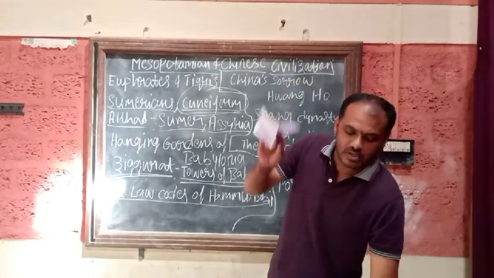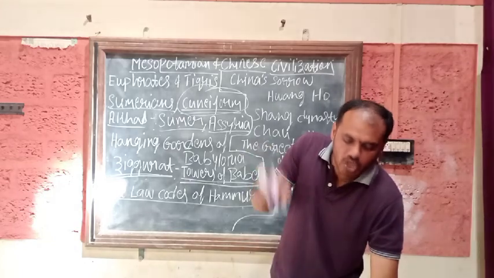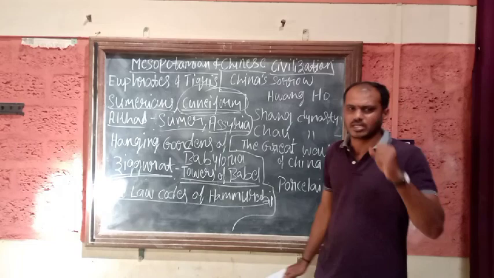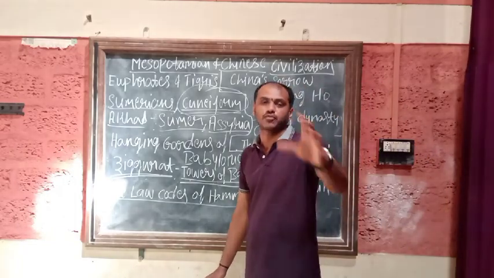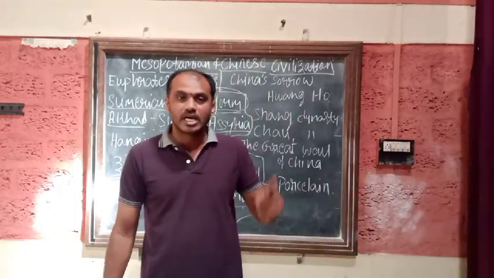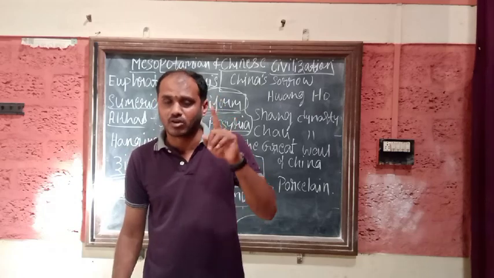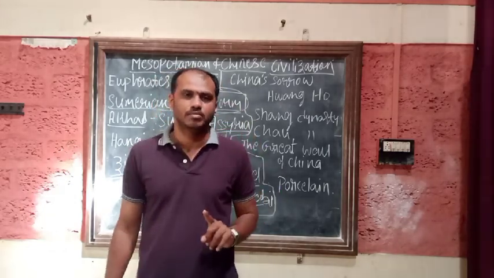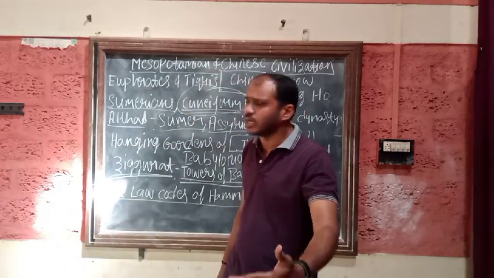Hammurabi's law enforced the logic of tit for tat. In easy words, tit for tat means that if any person has injured another person's right eye, then that person's right eye will be injured.